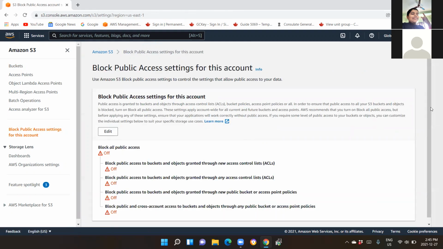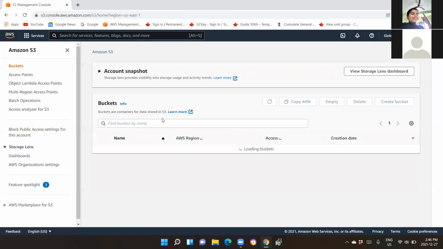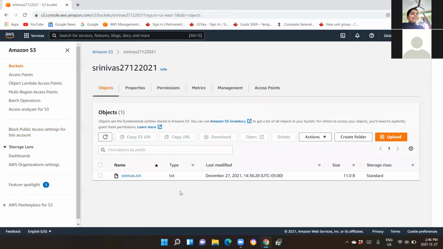Scroll down. Now this is the public access for this bucket. No, not this one. Okay, go to buckets. So here you have to make some essential changes. Now what are the essential changes? If you go inside the bucket, we have discussed how to make it as public, right? It is already public, right?